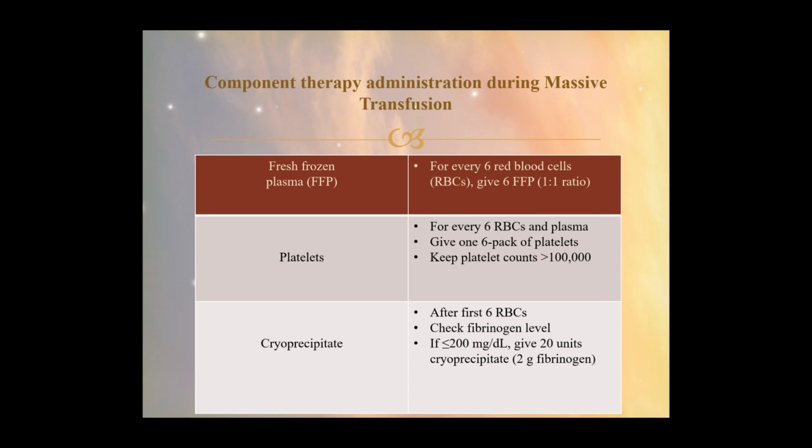For cryoprecipitate, after the first RBCs always check the fibrinogen level. If the level is less than or equal to 200 milligram per deciliter, we have to give 20 units of cryoprecipitate. A patient with massive transfusion cannot have the process of coagulopathy and bleeding stopped by blood alone, because the patient will be losing blood constantly. He needs to be supplemented with the associated components also. This is the guideline for component therapy administration for massive transfusion.